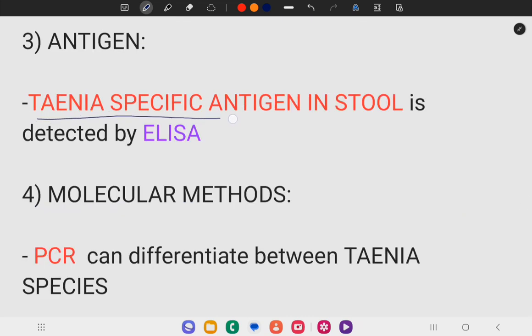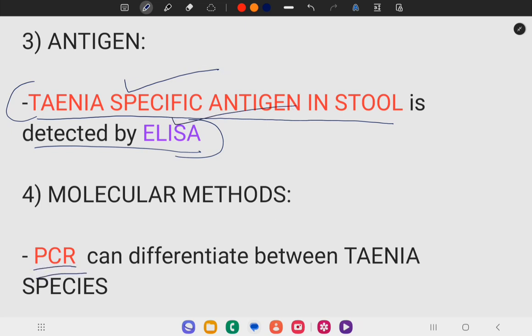Taenia specific antigen in stool is detected by ELISA, and molecular methods such as PCR can differentiate between Taenia solium and Taenia saginata. We are done with laboratory diagnosis. I will quickly summarize it, then we will go to the treatment.